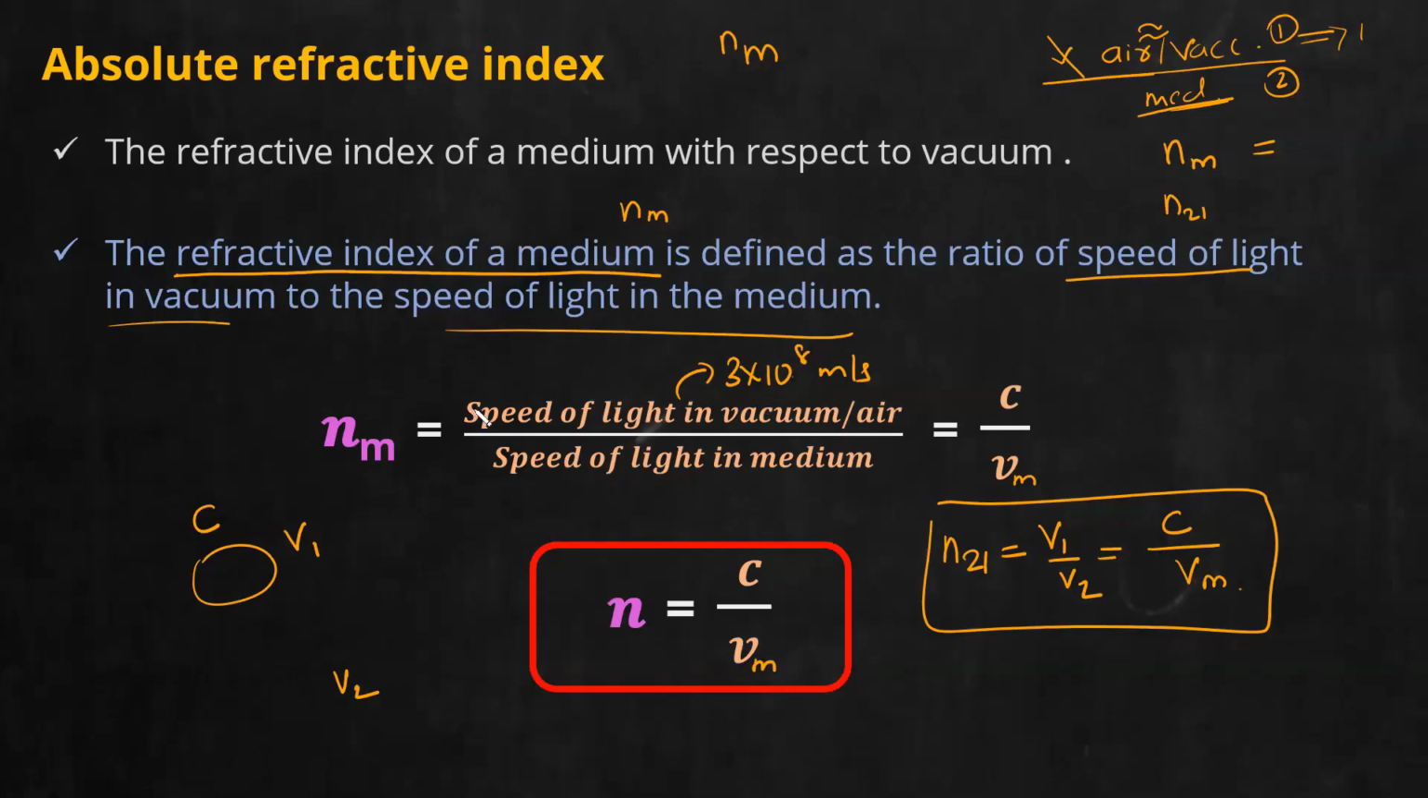Very simple idea. It is nothing but the ratio of two speeds. What is the use? To denote how the speed of light changes in a given medium. That is the meaning of refractive index. So learn this equation by heart. Tomorrow we'll continue. If any doubts, you can ask. I will discuss this again tomorrow.